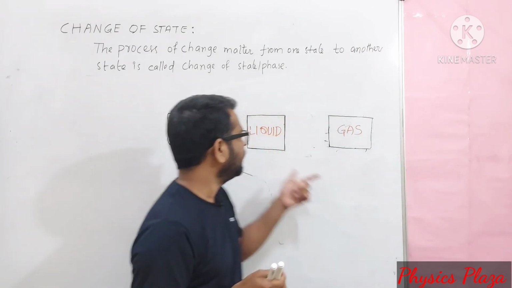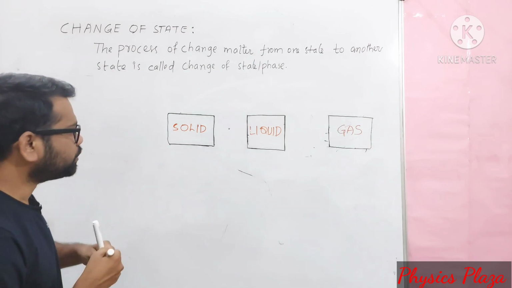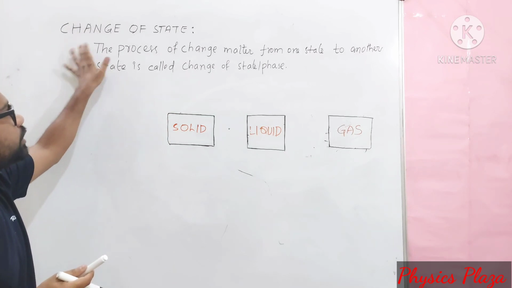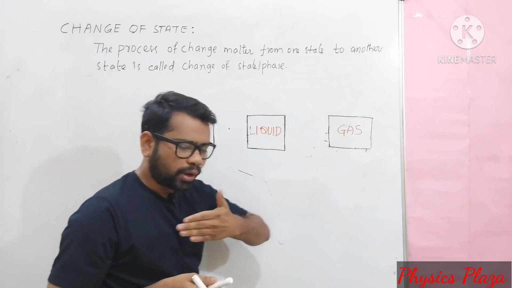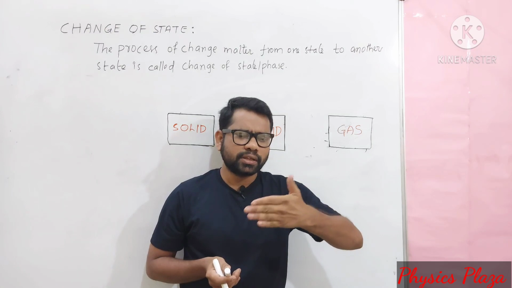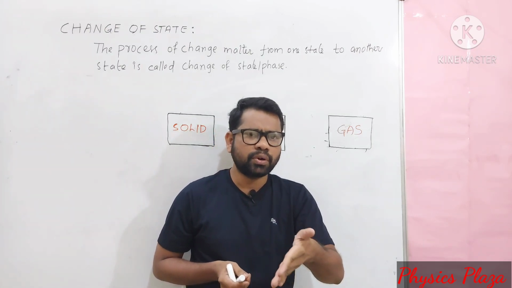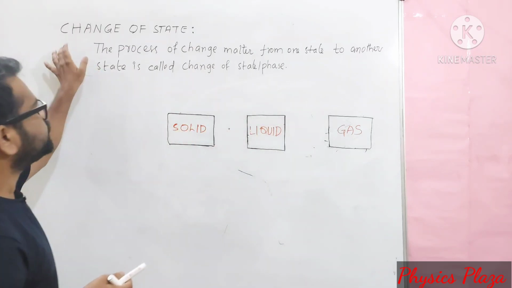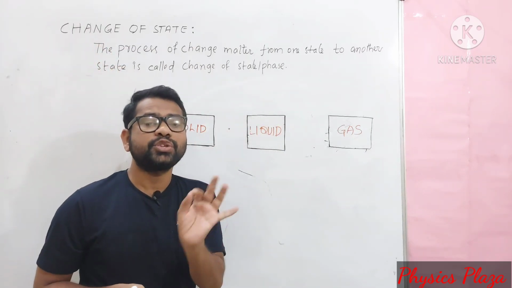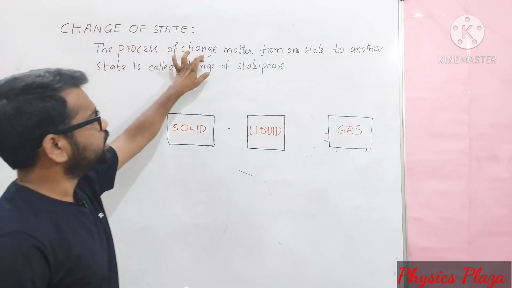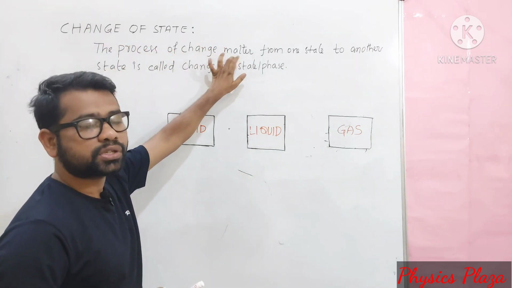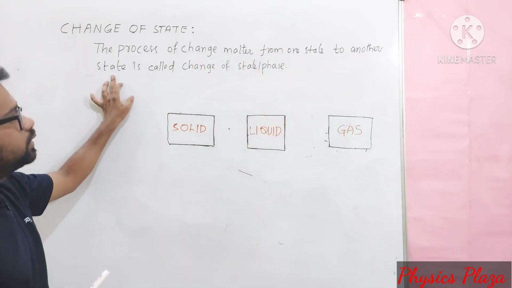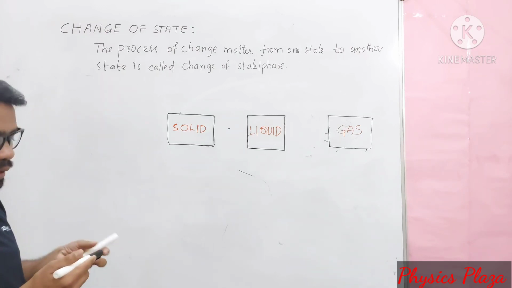To have a better understanding, let us have a look here, children. So here, solid to liquid, liquid to gas. Before going to that, let us see what actually is change of state. So far whatever we discussed, the state of a substance can be changed from one state to another state, but at a constant temperature. This is called change of state, or it is also called change of phase: the process of change of matter from one state to another state at a constant temperature.